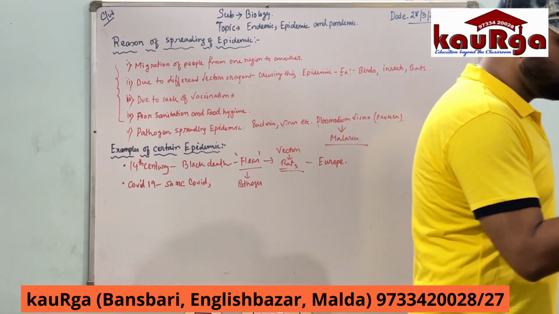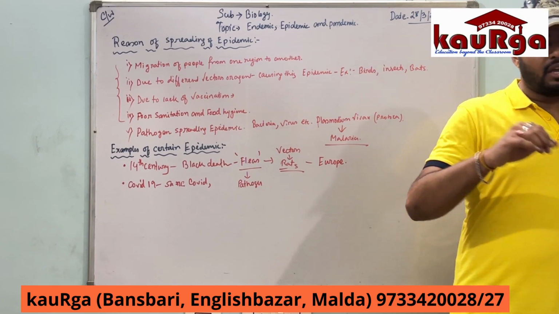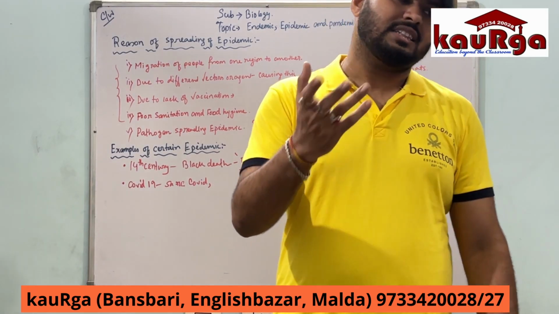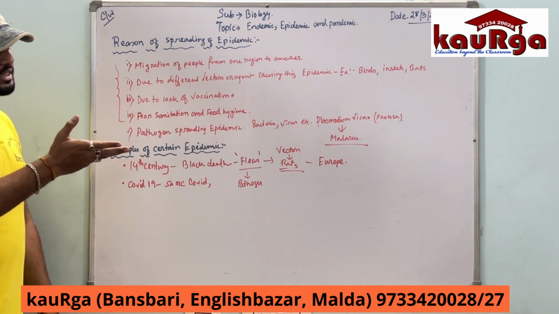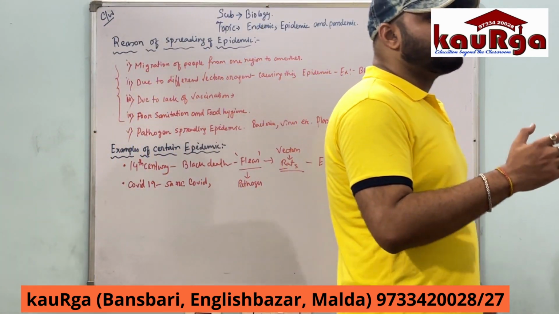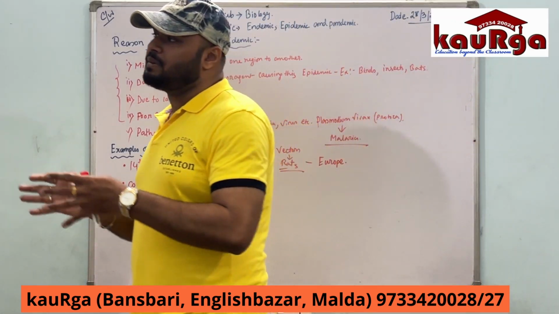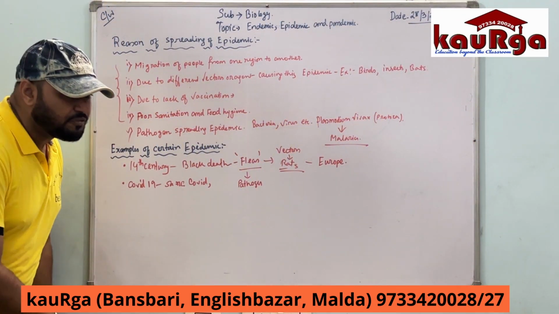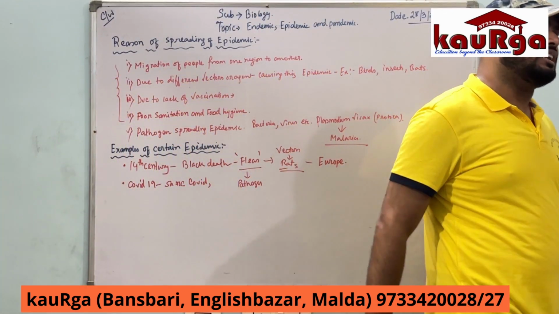Next comes vector or pathogen. Suppose one insect bites a person who has malaria or dengue, and that particular mosquito bites another person, he will also be confined to that particular disease. It causes another reason for the epidemic disease. Last but not least is propagated epidemic disease. How does it occur? When a person contaminated by a certain kind of disease travels from one region to another region, and there they spread the disease on a very large scale.